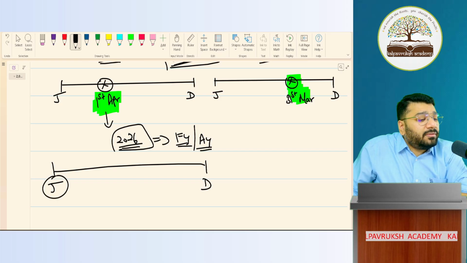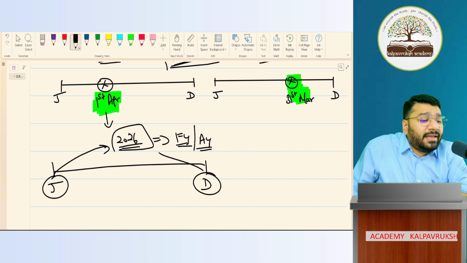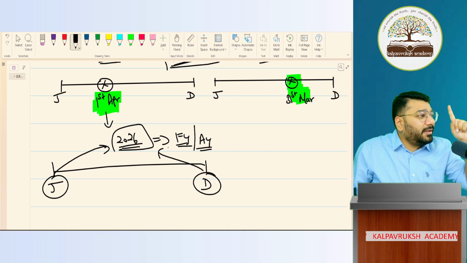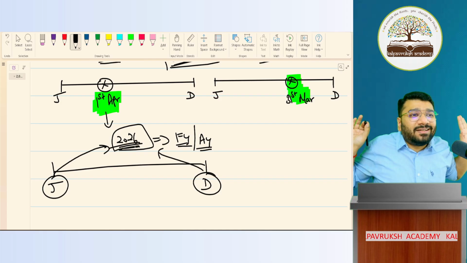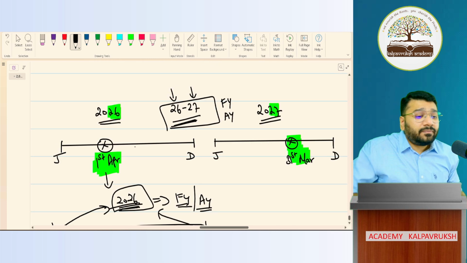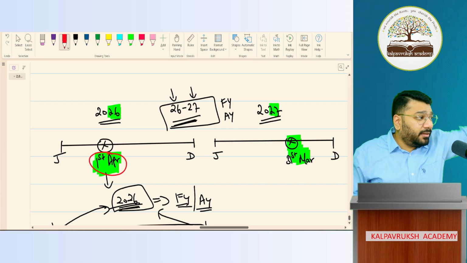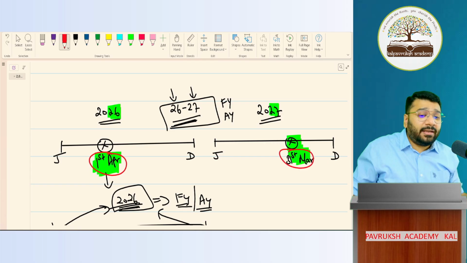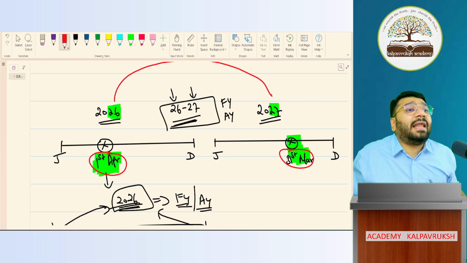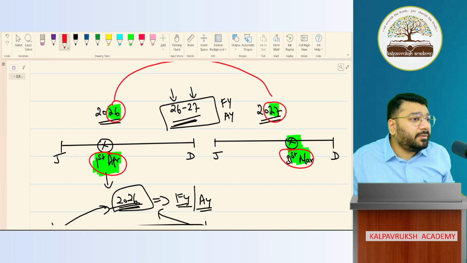Because Jan is a part of which calendar year? 26. December is part of which calendar year? 26. So starting date and ending date both have one single calendar year, so we call this financial year just 26. Got it, not got it? But if the starting date of a financial year belongs to one calendar year and the ending date belongs to another, then the end period's year is taken as the financial year, which here in this question is 26, 27. Got it, not got it?